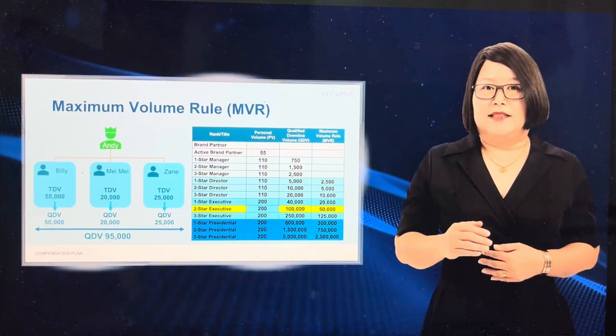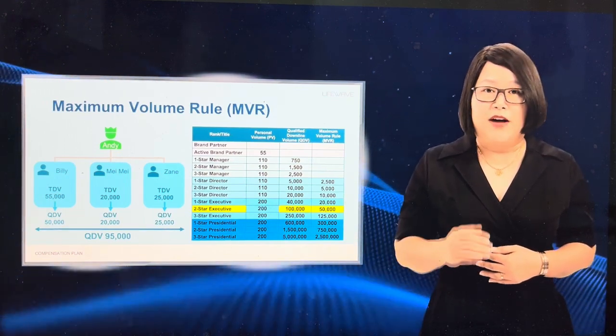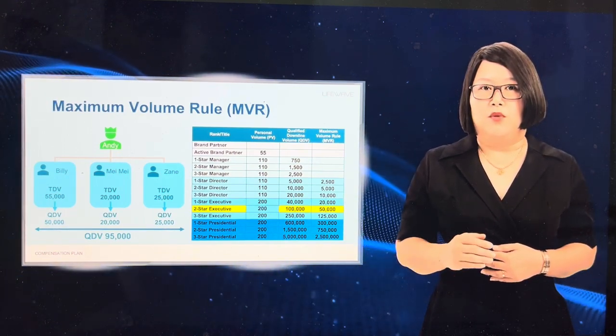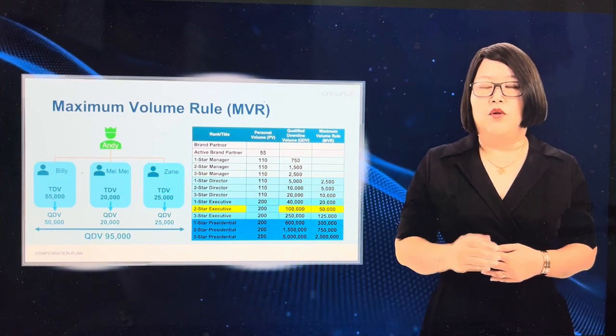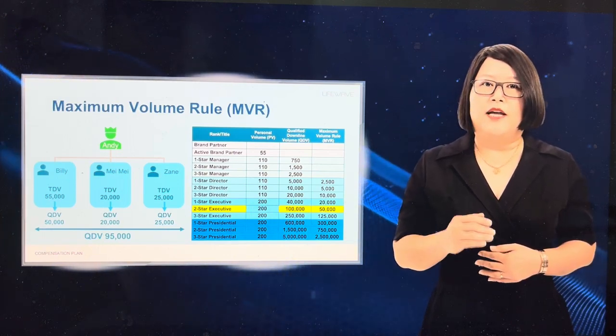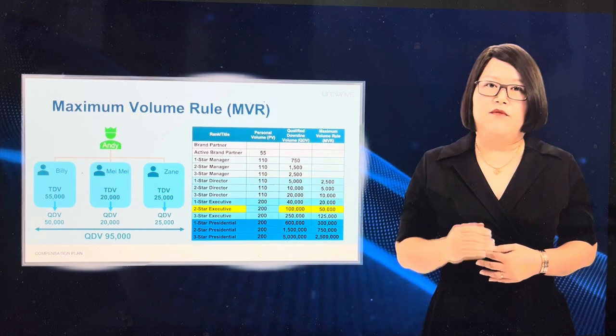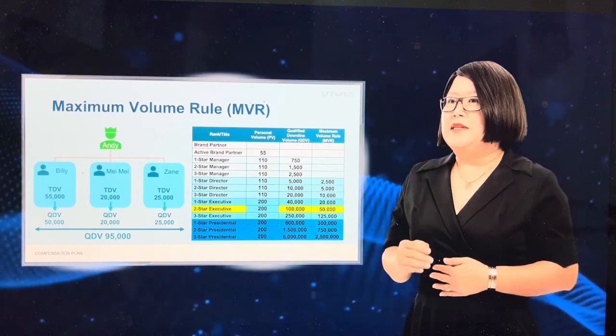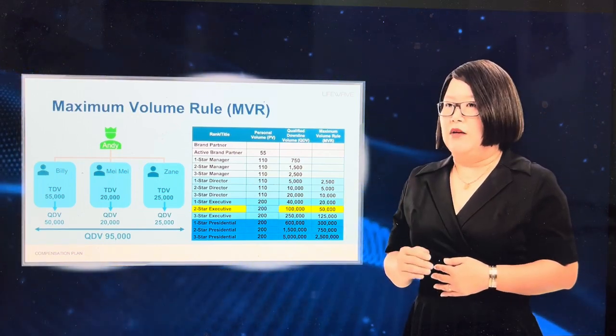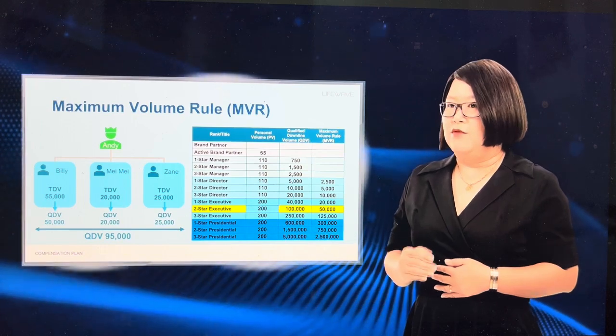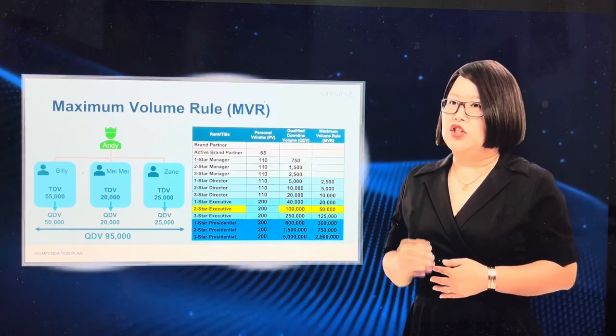In Andy's case, he has Billy, who has 55,000 total downline volume. And because of the max volume rule of 50,000, Andy is only allowed 50,000 QDV from Billy. This means that Andy's total qualifying downline volume is now only 95,000, and he has not achieved the rank of a 2-star executive.